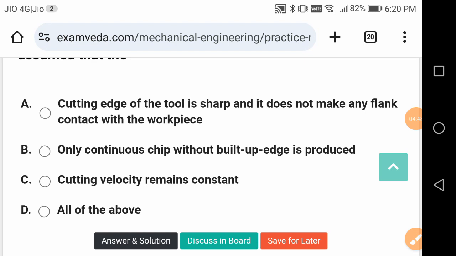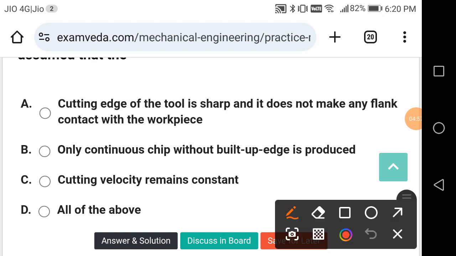Cutting edge of the tool is sharp and it does not make any flank contact with the workpiece. Only continuous chip without built up edge is produced. Cutting velocity remains constant, etc. All are important.